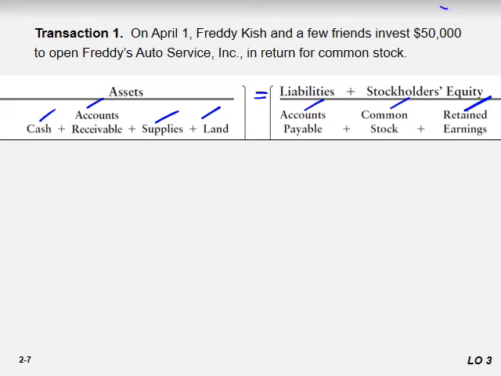So let's talk about transaction 1, which is that Freddy and a friend invested 50,000 to open Freddy's Auto Service Incorporation in return for common stock. So what's going to happen here? This is the business equation, the equation for Freddy's Auto Service.